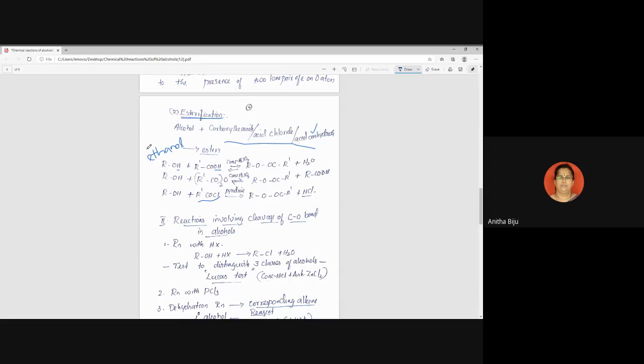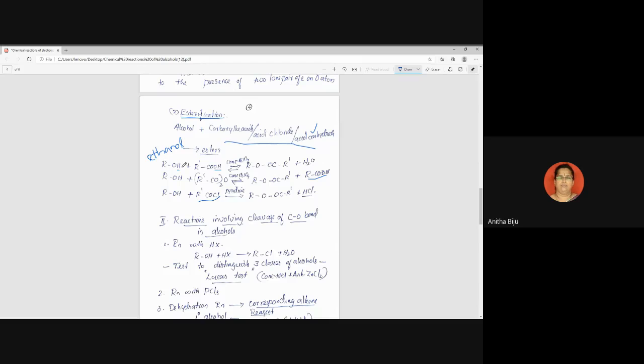So (R'CO) whole twice O, that means acid anhydride. Then in presence of concentrated sulfuric acid, we get an ester, and the byproduct obtained is a carboxylic acid. This is the general reaction. Write a specific example.